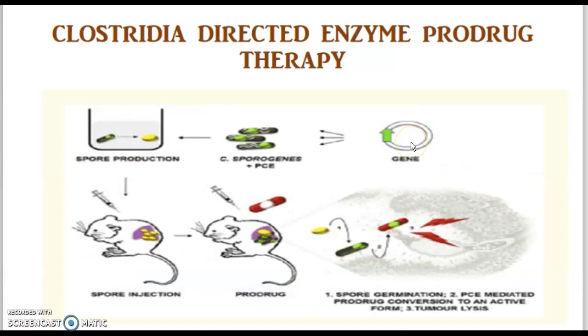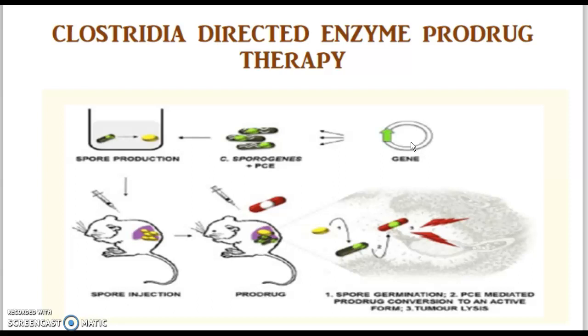So next we are going to talk about the last prodrug therapy, that is Clostridia directed enzyme prodrug therapy. So what is the mechanism underlying this prodrug therapy? Here we are using Clostridium bacteria, which is an anaerobic bacteria.